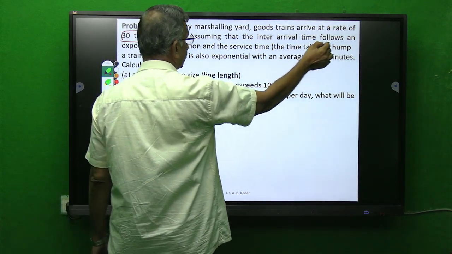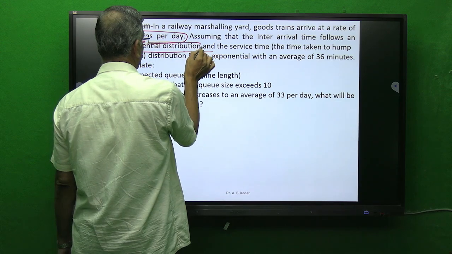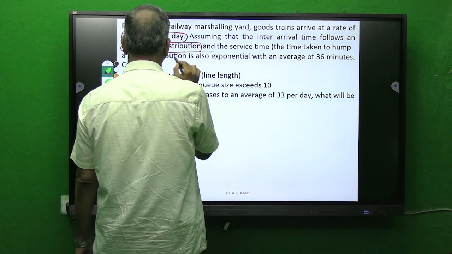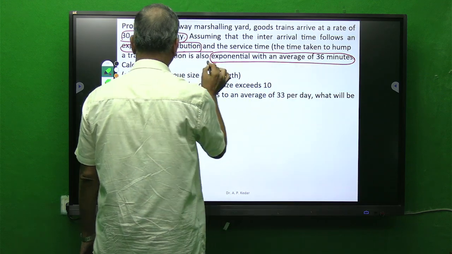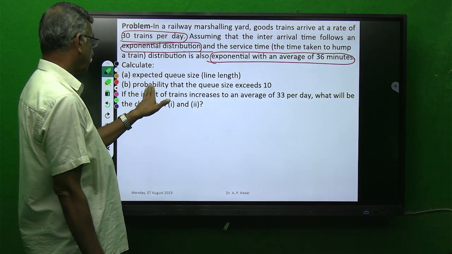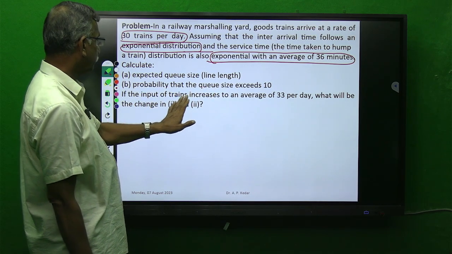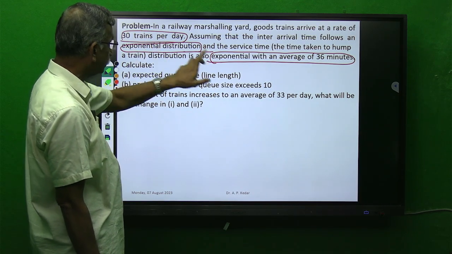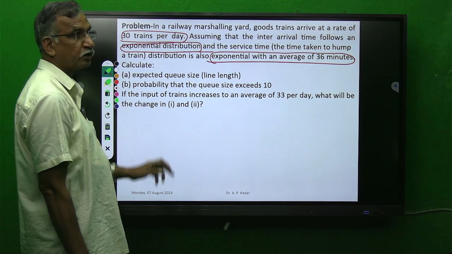Assuming that inter-arrival time follows an exponential distribution and service time distribution is also exponential, you are supposed to find the expected queue size, the probability that the queue size exceeds a given number, and if the input of trains increases from 30 to 33, what will be the change in parameters 1 and 2.